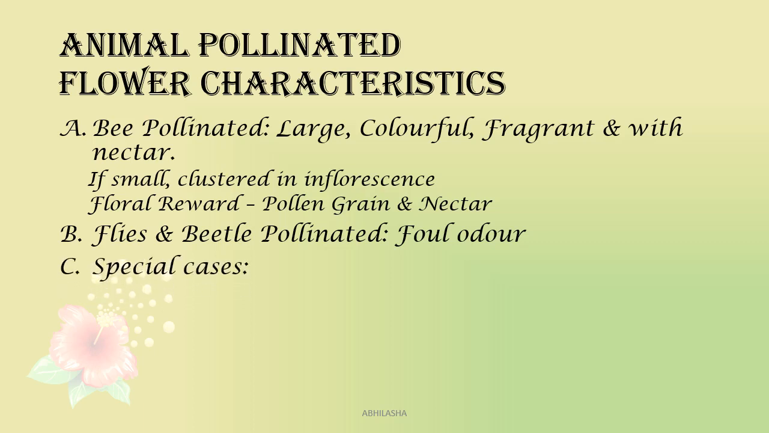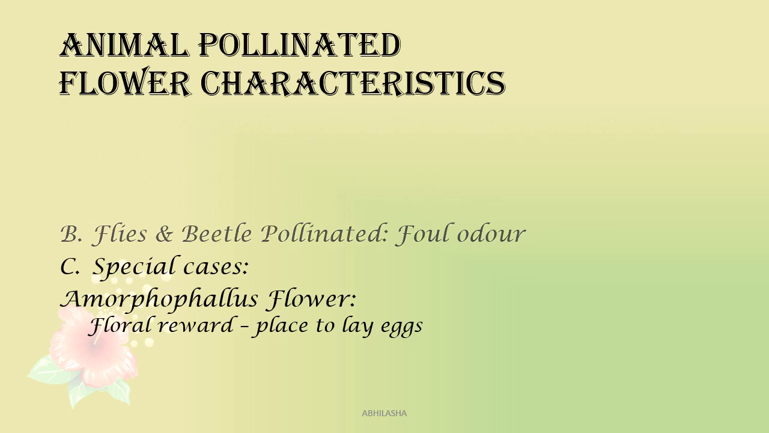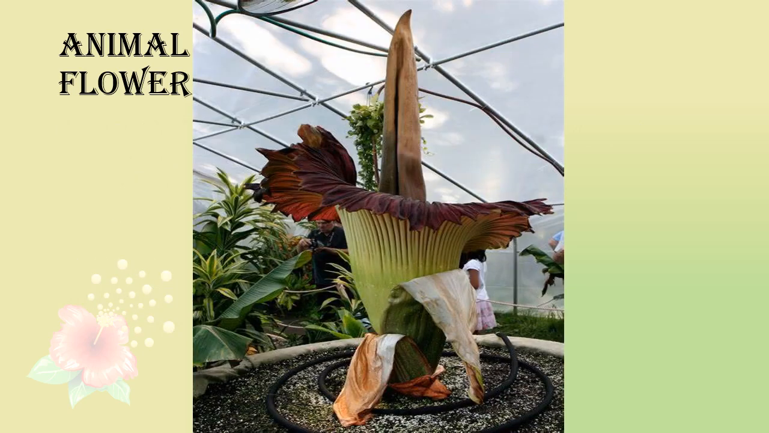Now there are certain special cases that we need to do. The first one is the Amorphophallus flower. Amorphophallus flowers are huge, up to 6 feet tall. So they provide the insects a place to lay eggs. Now this is an image of the Amorphophallus flowers. You can see the size of this flower.